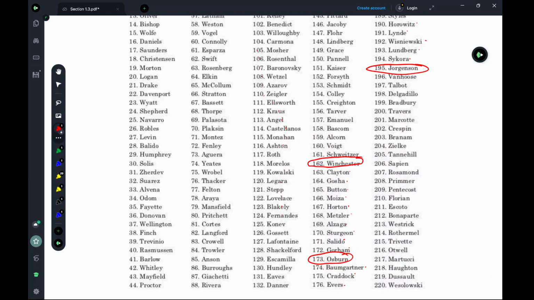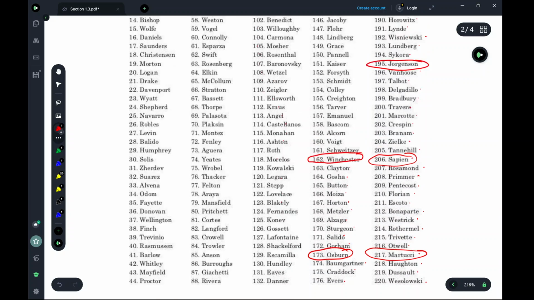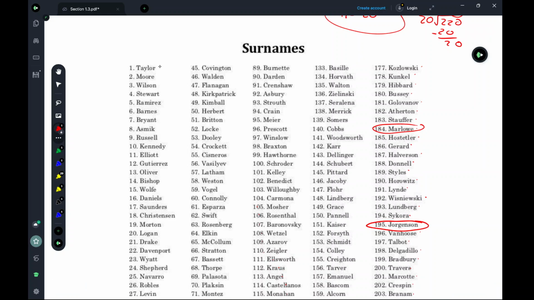I'm going to at least work through the end so you can see what we do when we get to the end. Well, now I'm at the end of my list, so I'm going to go 1, 2, 3, and then back to the beginning. 4, 5, 6, 7, 8, 9, 10, and 11.